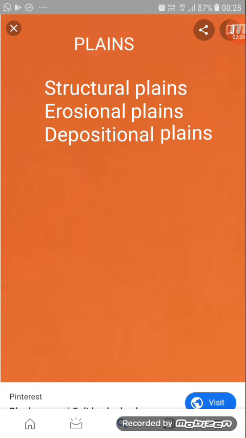Now the third type of plain in the world is the depositional plains. The word tells you that they have been formed due to the depositional action of various agents.